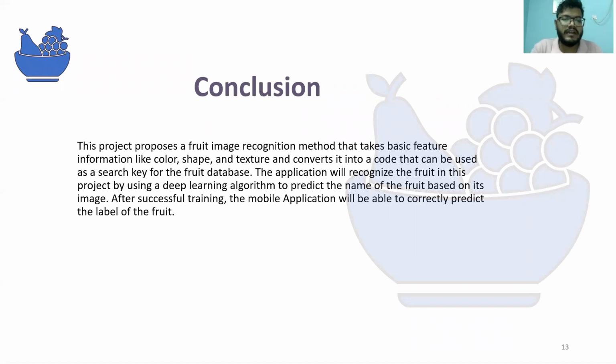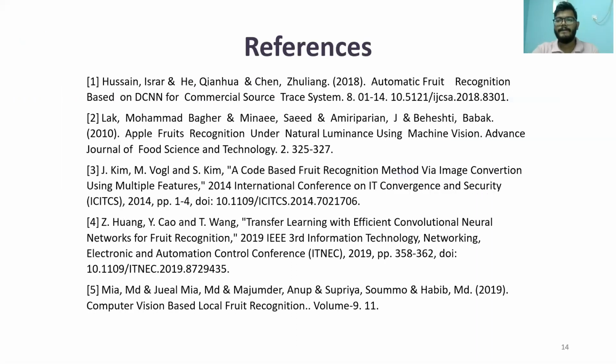So that was all. And for the conclusion, this project proposes a fruit image recognition method that takes basic feature information like color, shape, and texture and converts it into a code that can be used as a search key for the fruit database. The application will recognize the fruit by using a deep learning algorithm to predict the name of the fruit based on its image. After successful training, the mobile application will be able to correctly predict the label of the fruit.